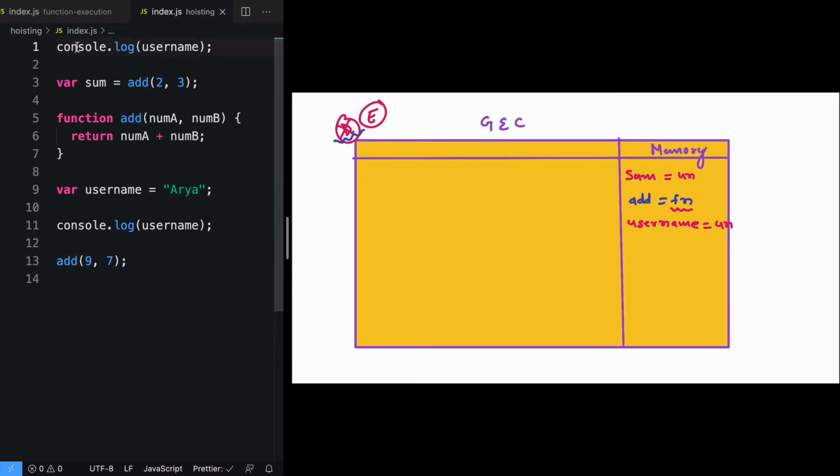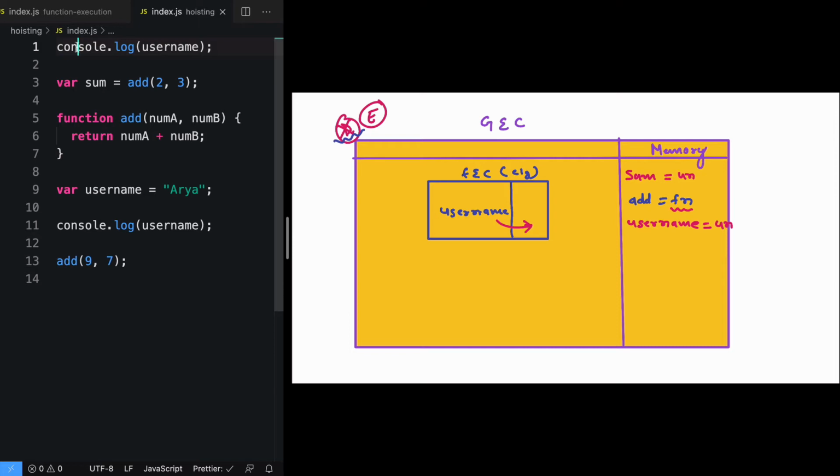The first thing that will happen, because it is a function execution context, this is the function execution context of console log. It will also have a memory part. And here we are console logging the value of username. To look for the value of username, the first thing I'll do is go to the memory. In memory, I will not find the value of username.